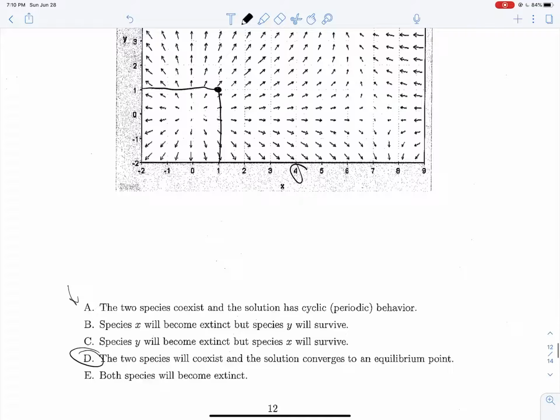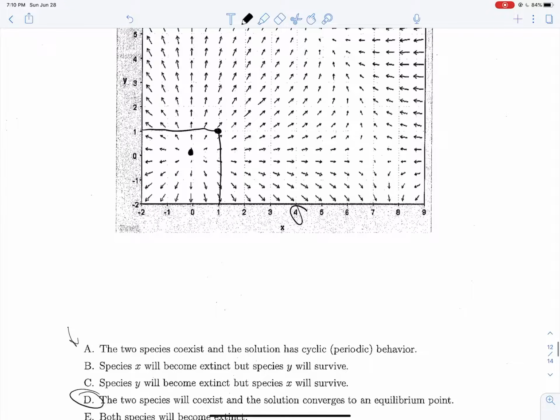And of course, both species going extinct would mean starting at the point 0, 0. Because that's a source point, if you start anywhere away from 0, 0, you're going to get pushed away, and you're never going to make it back there. So no matter what, for this system, both species will not go extinct.